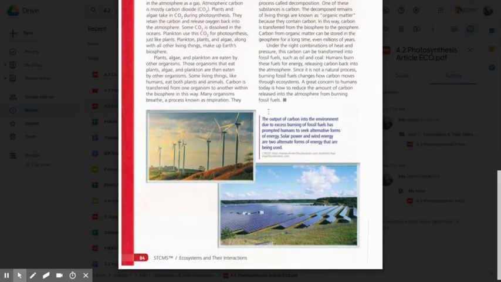Looking at the captions, the output of carbon into an environment due to the excess burning of fossil fuels has prompted humans to seek alternative forms of energy. Solar power and wind energy are two alternate forms of energy that are being used.